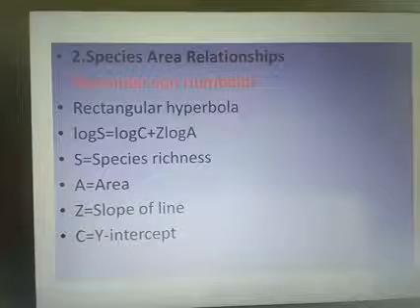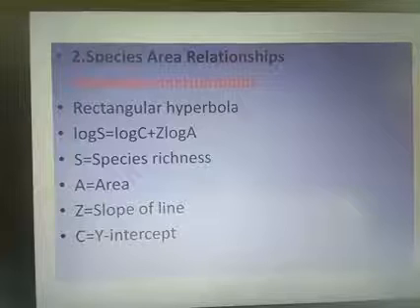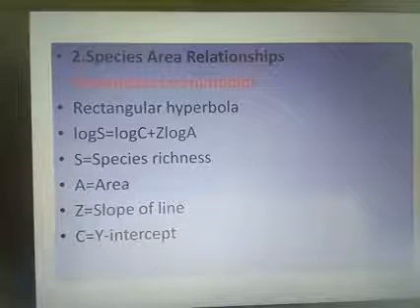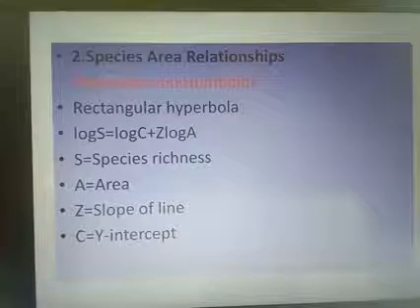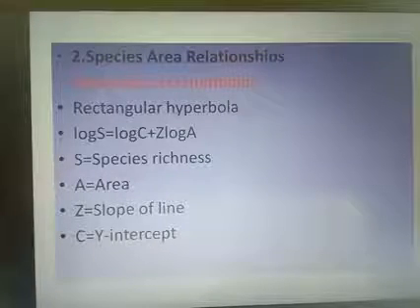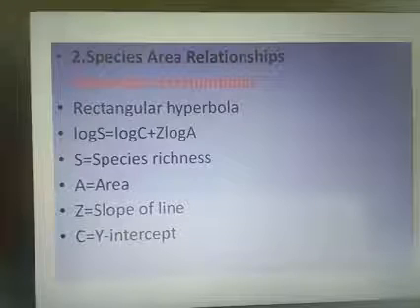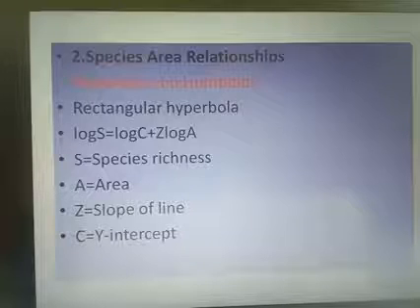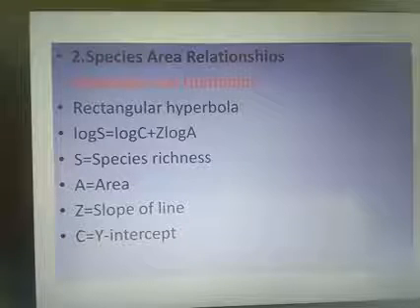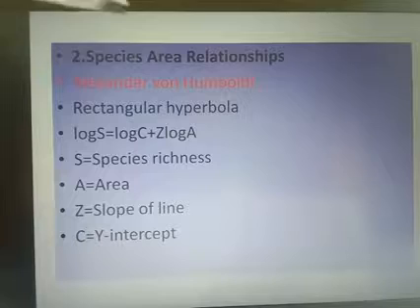A German naturalist and geographer, Alexander von Humboldt, observed that within a region, species richness increased with increasing explored area, but up to a limit. The relationship between species richness and area for a wide variety of taxa appears as a rectangular hyperbola. This is known as the species-area relationship.